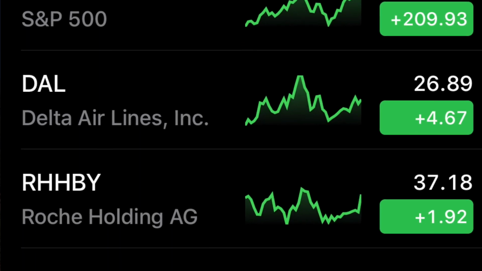Before you can start investing, you have to open up what's called a brokerage account. I use Fidelity myself, but you can use TD Ameritrade, Charles Schwab, or apps like Robinhood to start investing. Once you open your brokerage account, if you want to look at certain stocks, you have to know what's called a ticker symbol, and that's how you search for a stock. Delta Airlines uses ticker symbol DAL, AT&T uses just the letter T, and if you want to invest in Coca-Cola, you would put in the ticker symbol KO. That's how you start looking for stock.